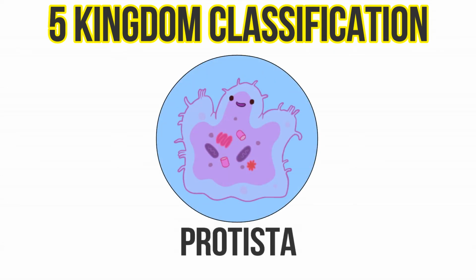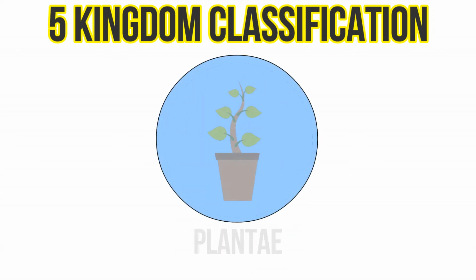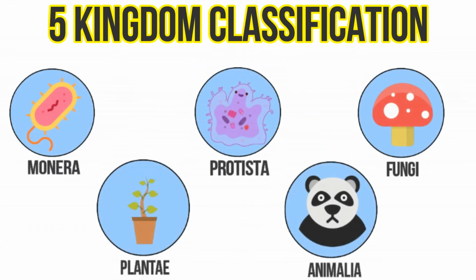According to this classification system, there were five kingdoms: Monera, Protista, Fungi, Plantae, and Animalia. We would be talking about five kingdom classification in a future video. So let's read the basis of five kingdom classification.